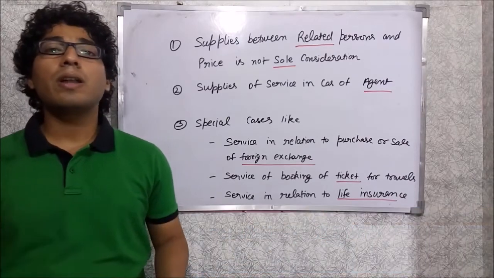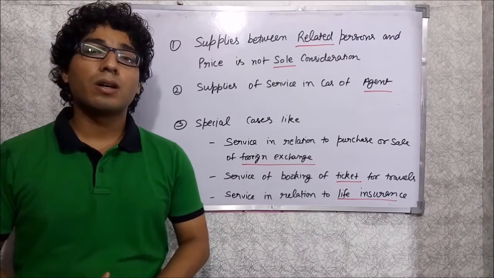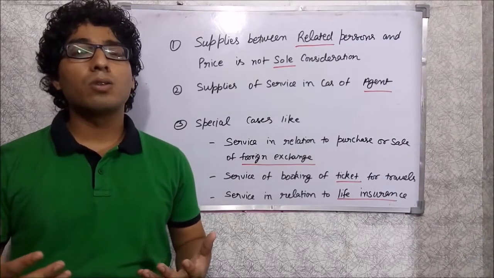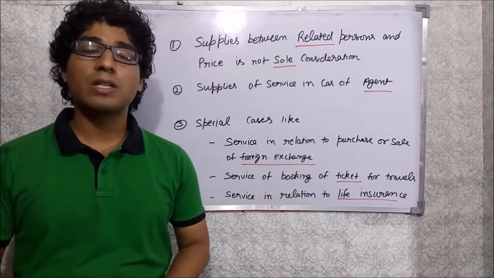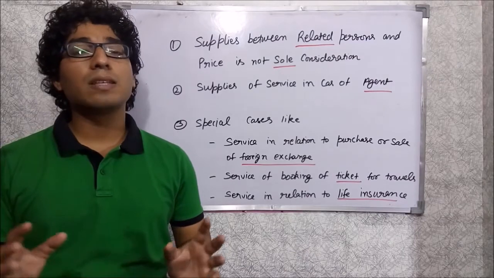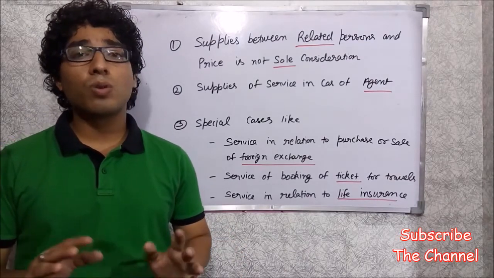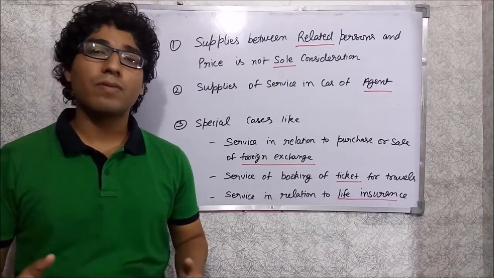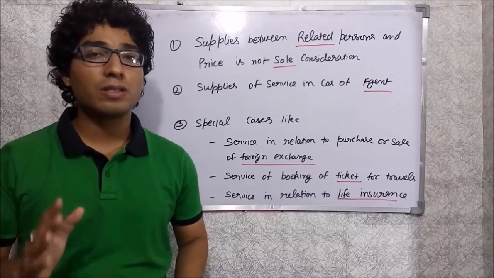So the question is, what are those situations in which the supplier of goods or services needs to look up the value of supplied goods or services under the valuation rule? There are 2 or 3 situations. The first one, which we already discussed in part 1, is when the supplier and recipient are related, or where the price is not the sole consideration. In those cases we have to determine the value as per the valuation rule. So that is the first situation.